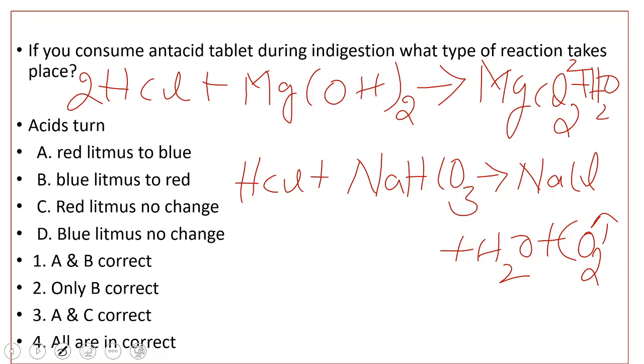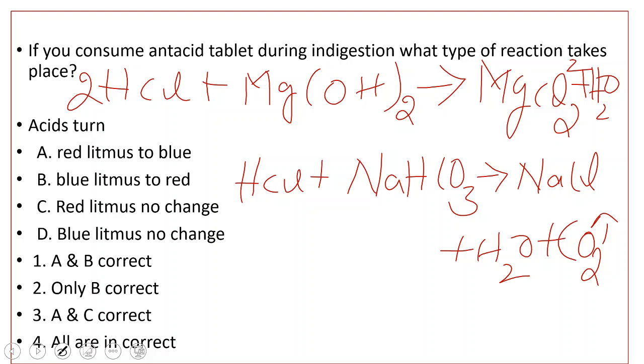The acidity of the acid will be nullified by the basicity of the base. The resulting solution will be a neutral solution which can get rid of the pain or the burning sensation that is created by hydrochloric acid. So if you consume an antacid tablet during indigestion, neutralization reaction takes place.